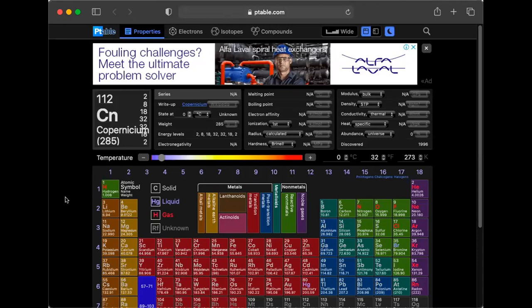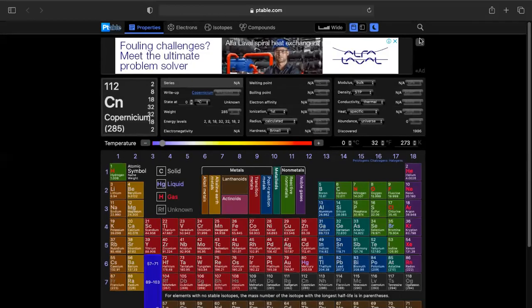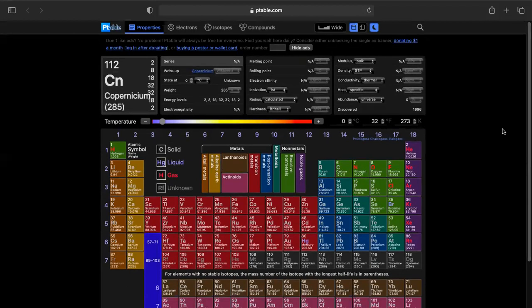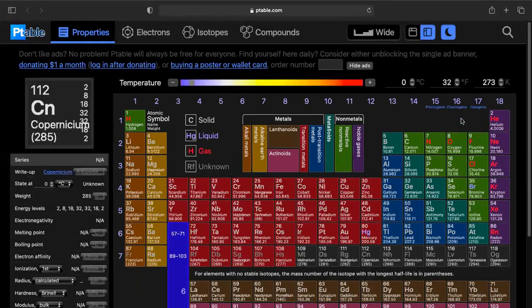You should be able to see now. This is an interactive periodic table. Right now, we may not understand what is what, but at least we should be able to see that our friends are here.